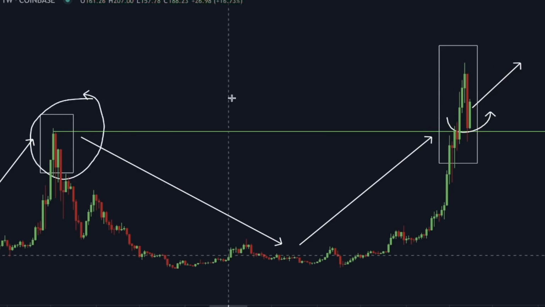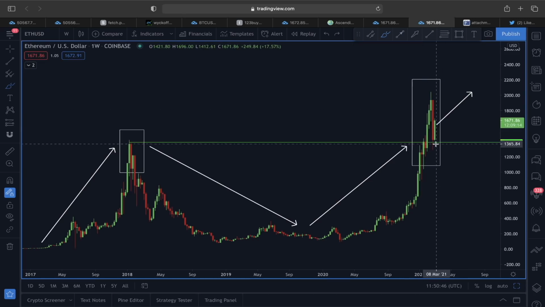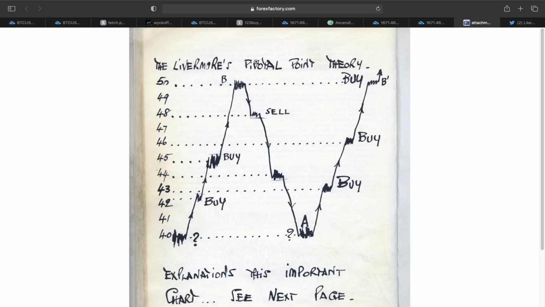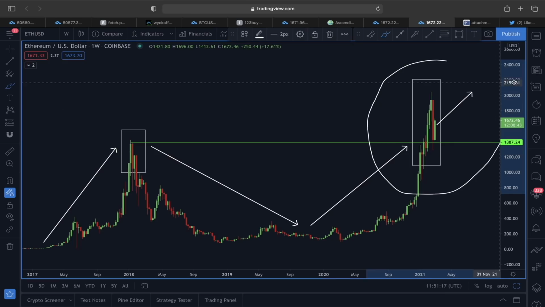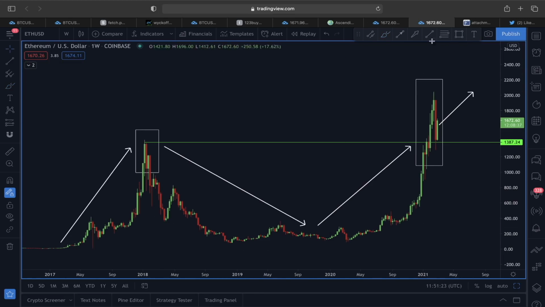So now this is flashing us regarding this Livermore's pivotal point theory. Finding support above the previous temporary resistance line is going to be a buying opportunity. So you can see we came here, we found support, and then again another impulsive move followed. If this is going to continue, according to this Livermore pivotal point theory, Ether could be preparing itself for another bullish price movement in an upper direction, because in a bigger time frame, the price of Ether for me personally looks very, very bullish, guys.